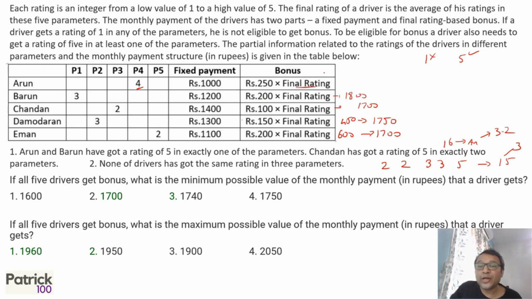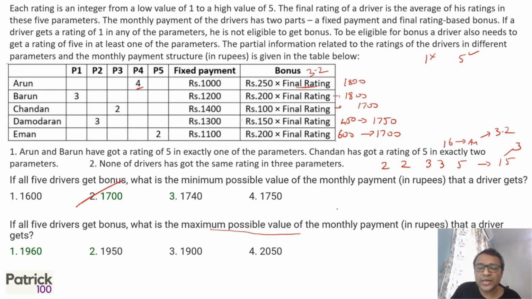Here it becomes 3.2 because there is a 4 out here. So if I put 3.2 into 250, it should give you 800, so the total gives you 1800. So automatically the minimum is 1700. That's the answer. You could find a rating if you're really good at calculation and do it fast, or take some hints and then try to figure out 1700. That also is possible.